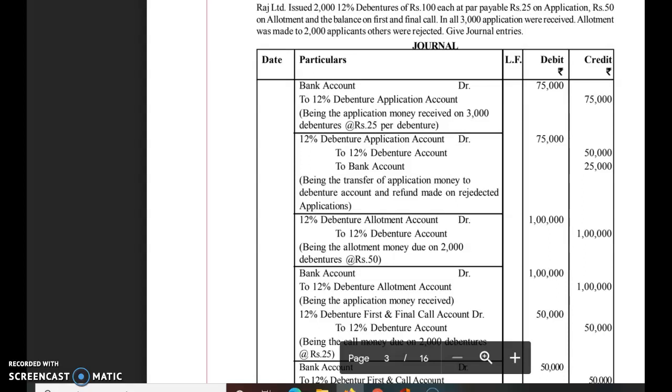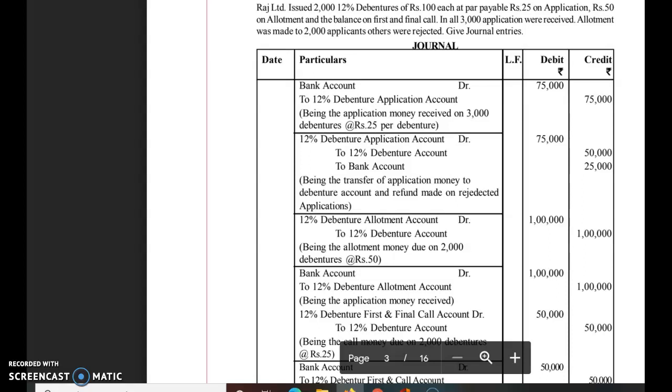It means full allotment was made and the others were rejected. So out of 3,000 applications received, the company made full allotment to the applicants of 2,000 debentures, and for 1,000 debenture applications, a letter of regret was sent and their application money is refunded.